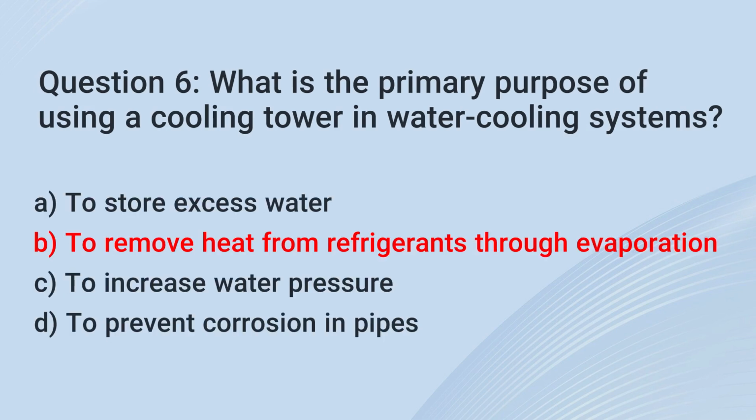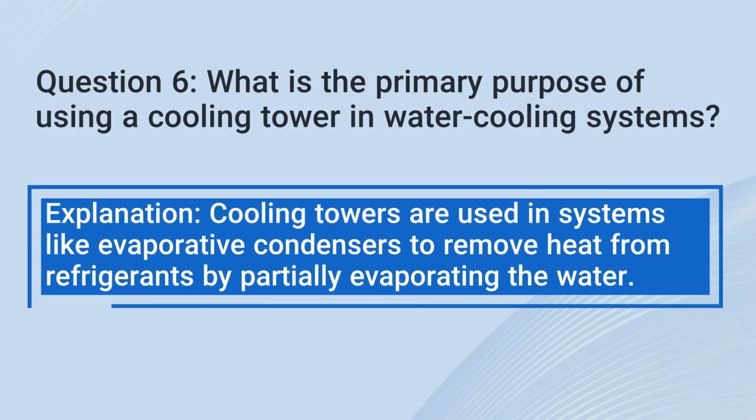The correct answer is B. To remove heat from refrigerants through evaporation. Explanation: cooling towers are used in systems like evaporative condensers to remove heat from refrigerants by partially evaporating the water.